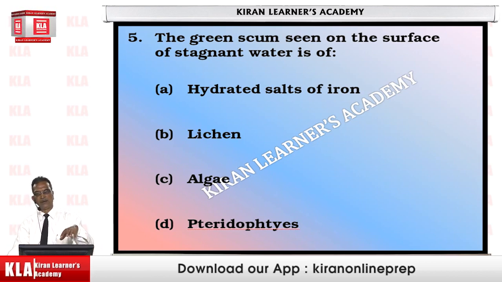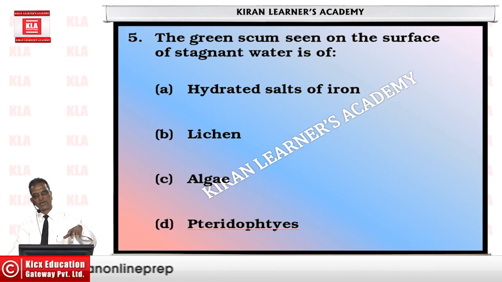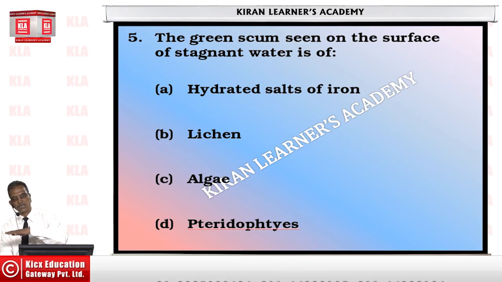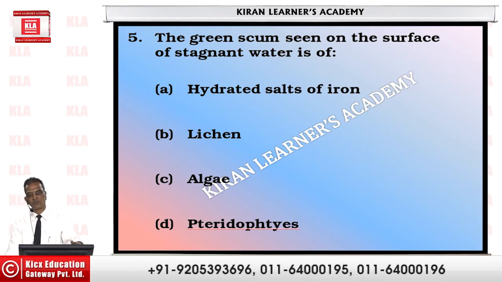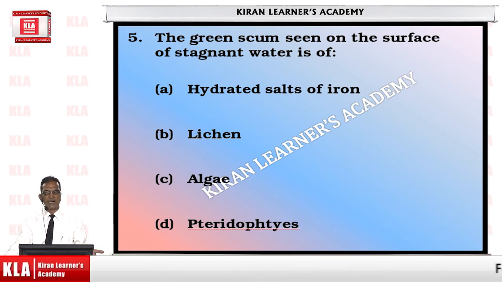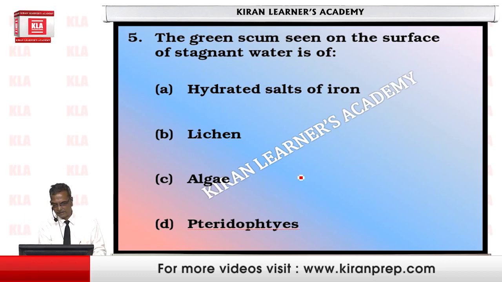Same if there is a pond where the water is stagnant, you find that the upper surface of the water is greenish in color. Now, what is that green color because of? Is it because of some pigment, or some chemical that has been added into the water? No, it is all because of what we call green algae.